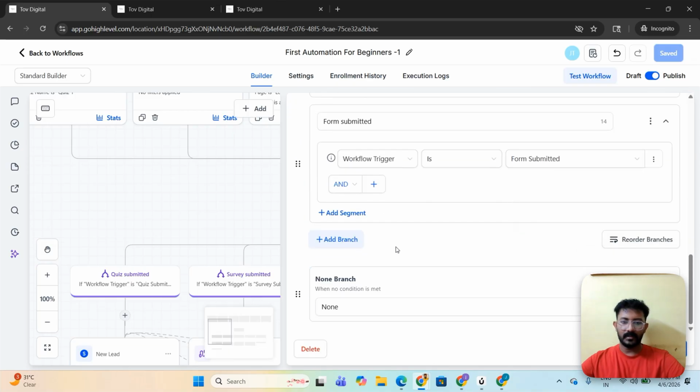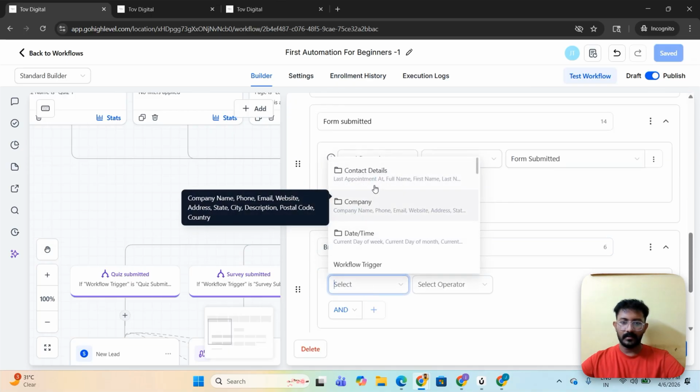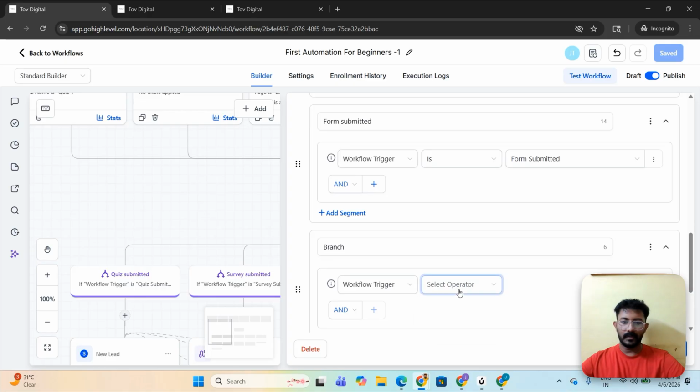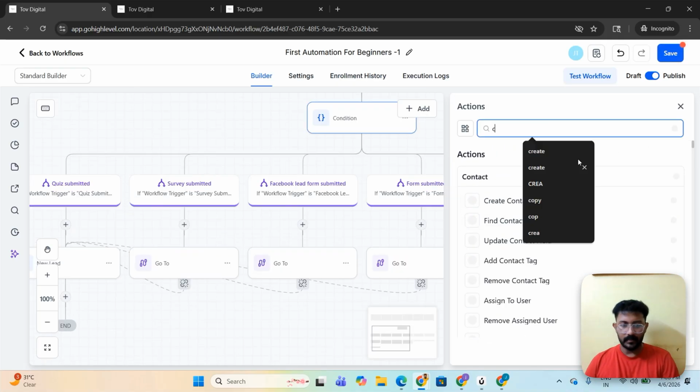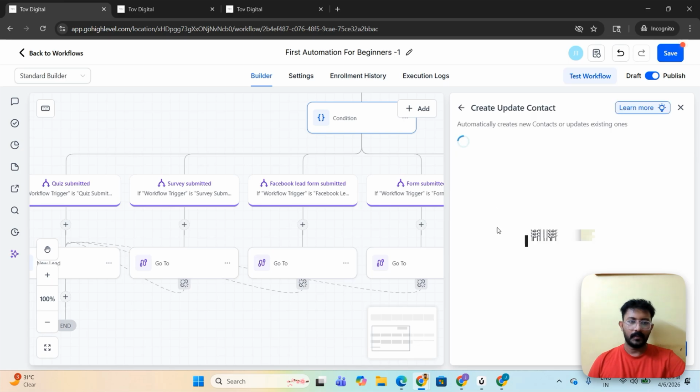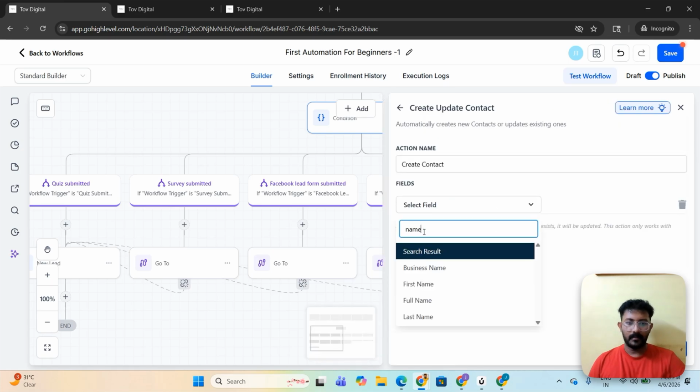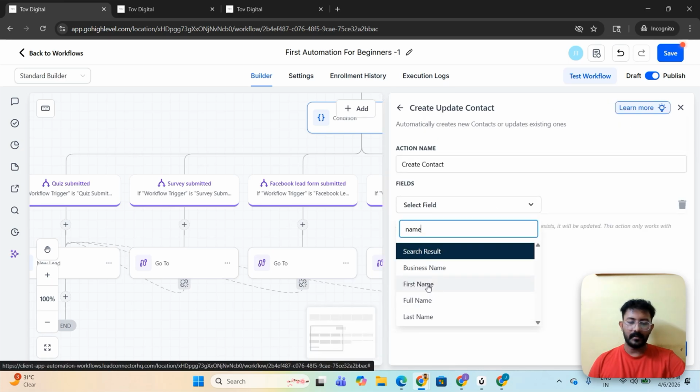So what happens to the last branch? We didn't add it. So I'm going to add the workflow trigger as call details. So I'm mentioning it as incoming call details, and I'll be creating a contact for that. So create contact name. Mostly the name won't be there.